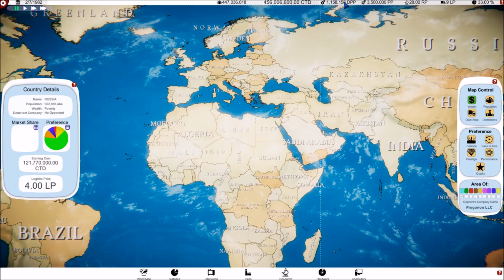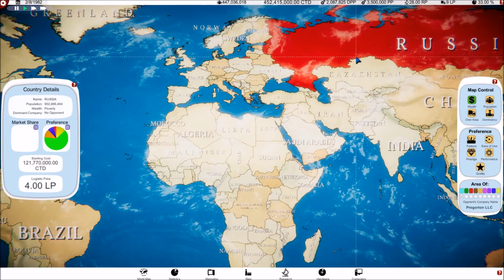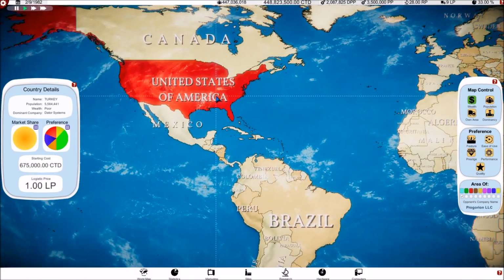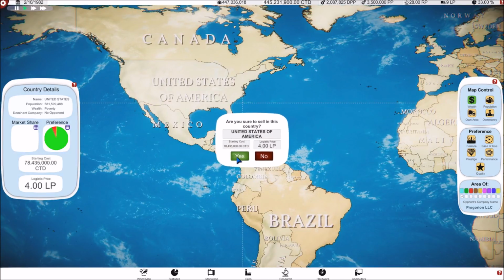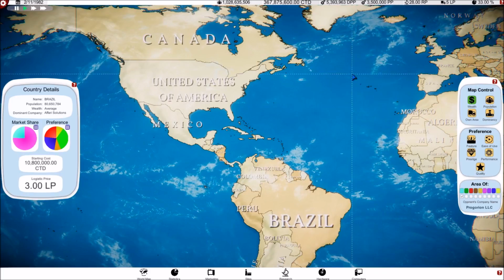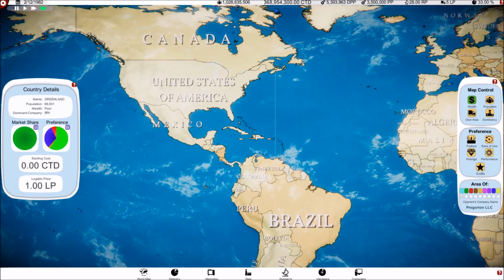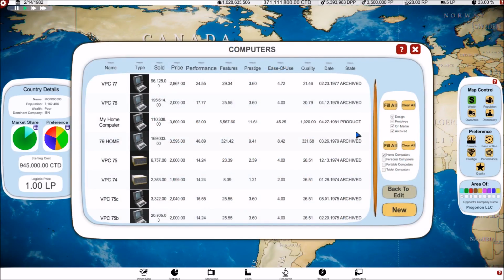Okay, let's see what this does to our production demand. 2.8 or 2 million. It's not enough. All right, what does it cost for us to get in the United States? 78 million. Let's do it. Yes. There we go. Now 5.3 million. So we have busted up our production demand, and we are at a reasonable level of profit.